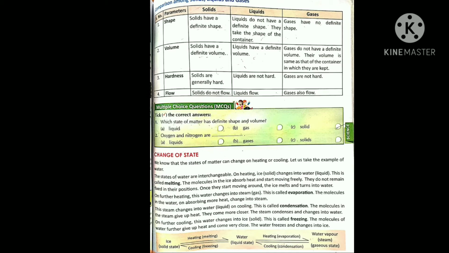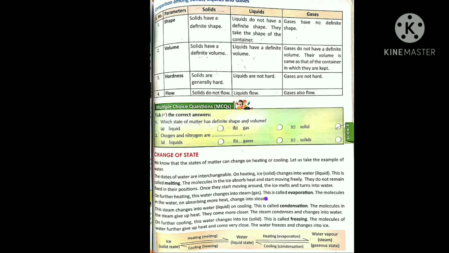When we discuss volume, solids have definite volume because the force of attraction between the molecules is very high, so they are not able to move. Liquids have a definite volume, meaning we say 1 liter, 2 liter, 3 liter, but they do not have a definite shape. Gases do not have a definite volume. Their volume is the same as that of the container in which they are kept.